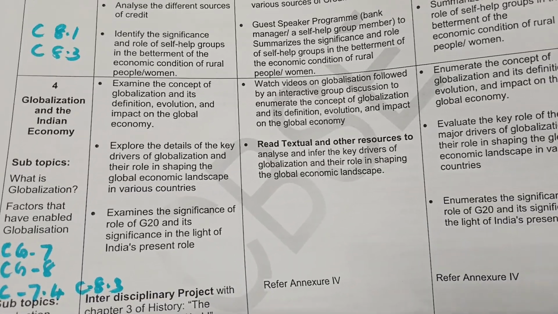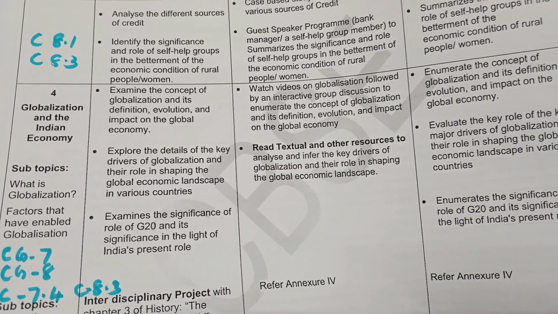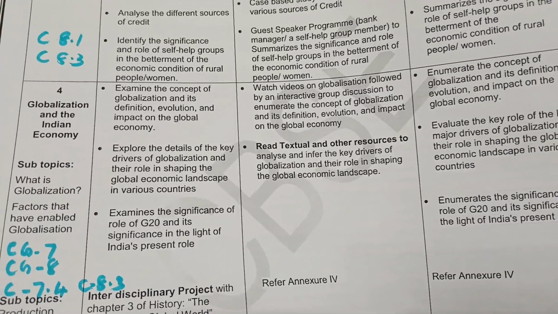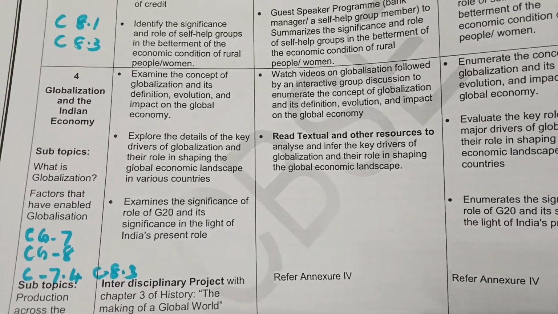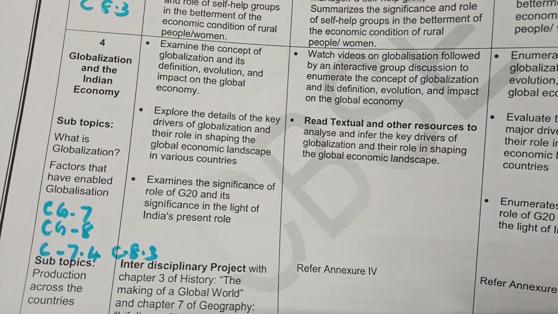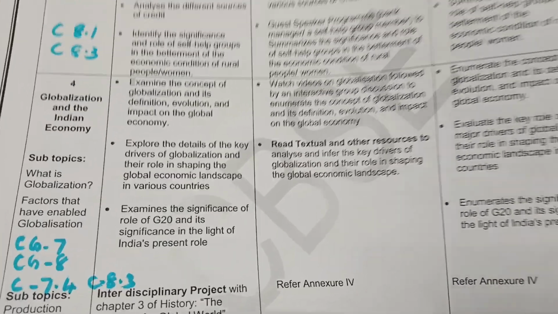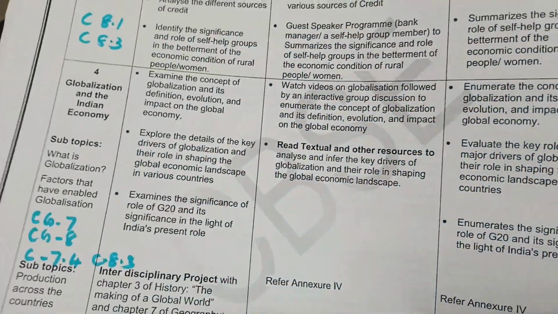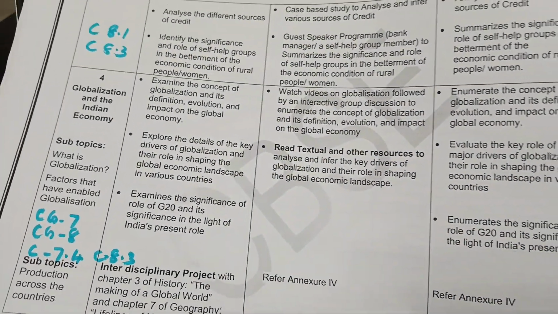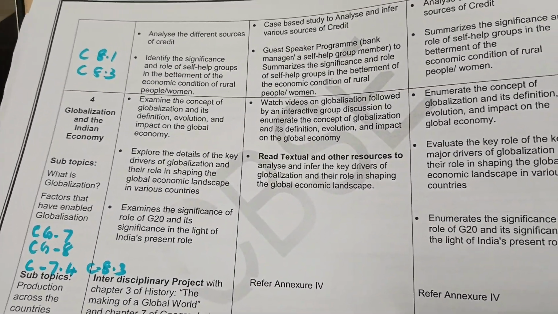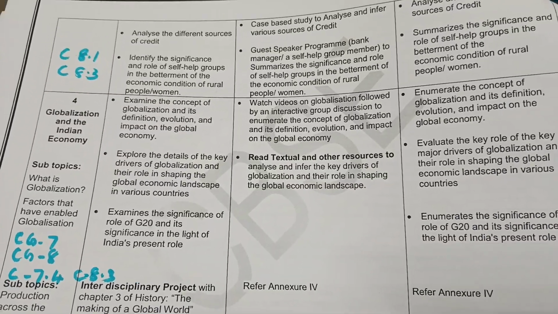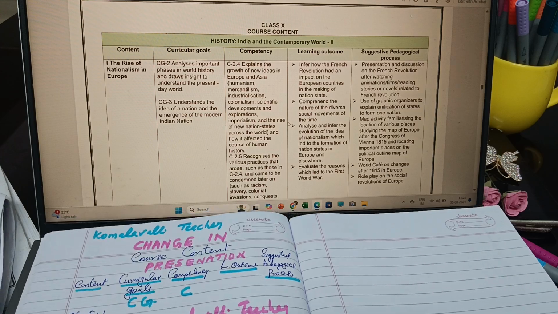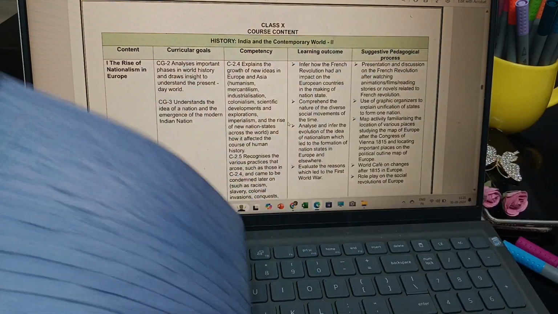So these are the two things I want to tell you: impact of globalization regarding economics and impact of globalization on agriculture. Another important thing: here it is also written that they examine the significance and role of G20. I later came to understand that G20 need not be studied, but I am recommending you update the children with that. In this syllabus also, G20 has been mentioned.